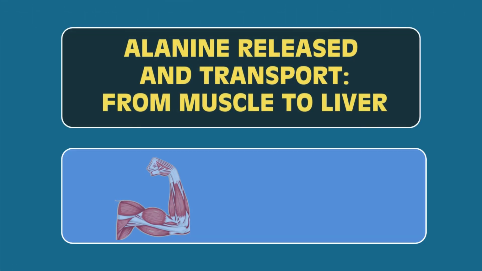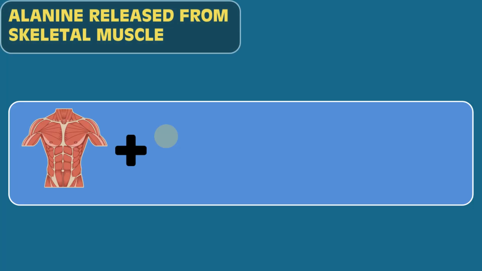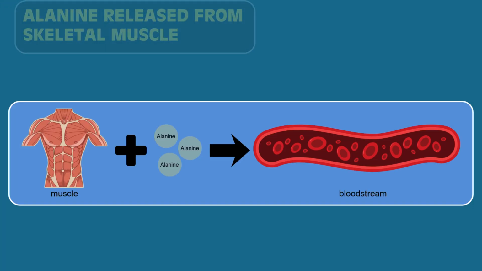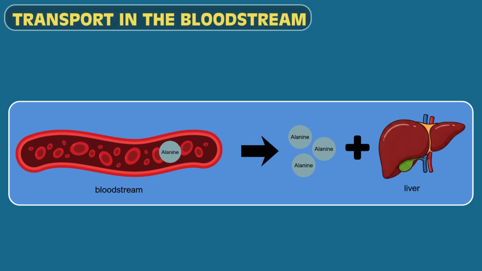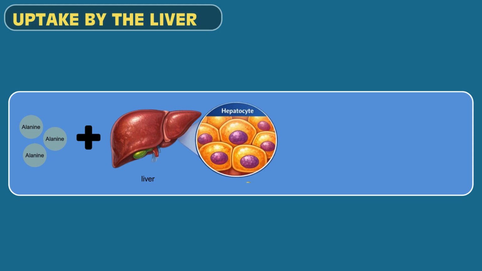Next, we will move into alanine release and transport from muscle to liver. In this section, I will explain what happens to alanine after it is produced in skeletal muscle. After being produced in skeletal muscle, alanine is released into the bloodstream. Alanine then travels through the bloodstream to reach the liver. The liver takes up alanine for further metabolic processes.